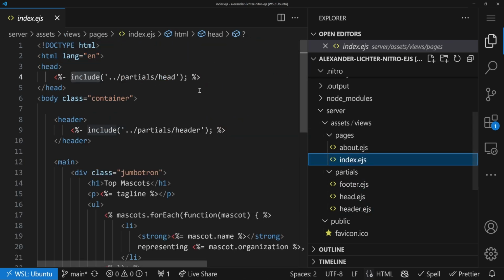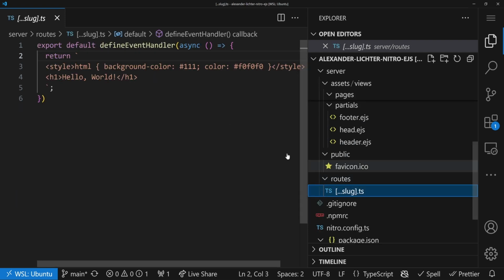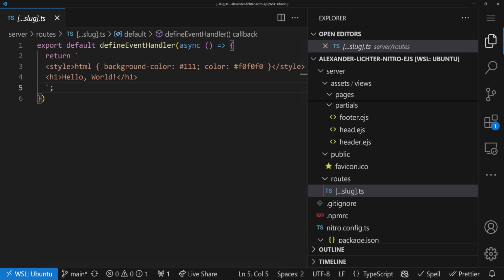So these are included in, for example, here and there. And that's also one of the tricky parts. So let's get started. We have the files in there. Now we want to resolve them somehow. So how do we resolve them? Because right now it just renders that hello world. So that's definitely not enough.